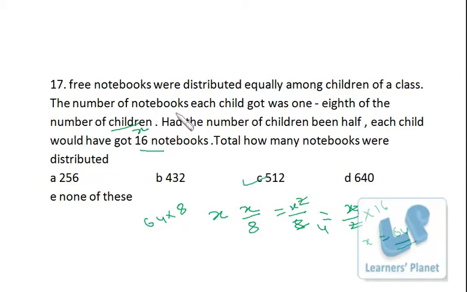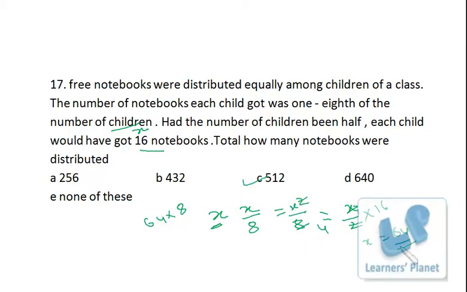Once again, I assume the number of children is x, and each child is getting 1/8 of the number of children. So 1/8 of the number of children is x by 8. This is the number of children, each is getting x by 8, so total notebooks are x into x by 8. In the other story, if the number of children is half, that means the number of children is x by 2, and each child gets 16 notebooks. So total notebooks are x by 2 into 16, and this is equal to x square by 8.